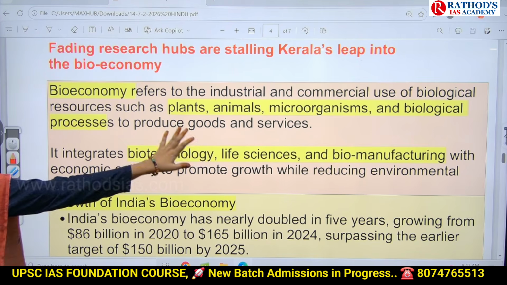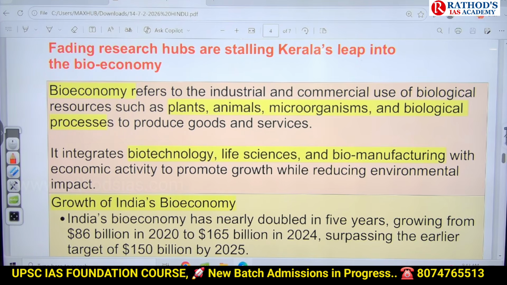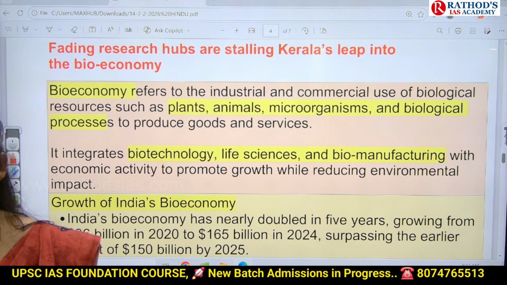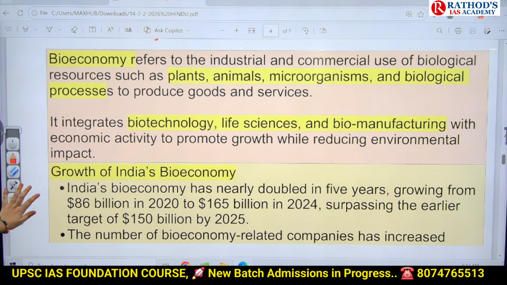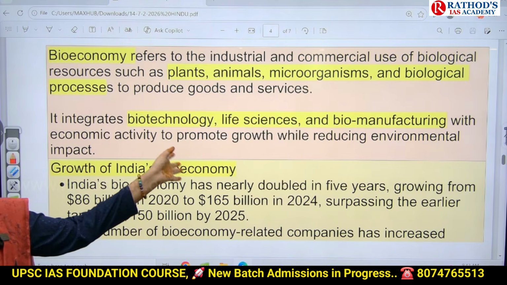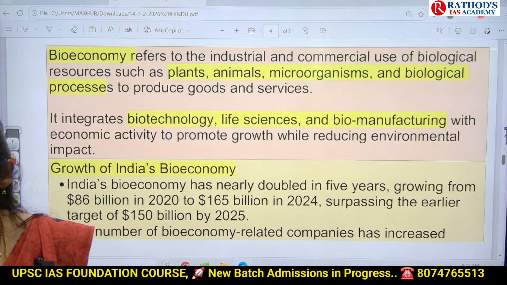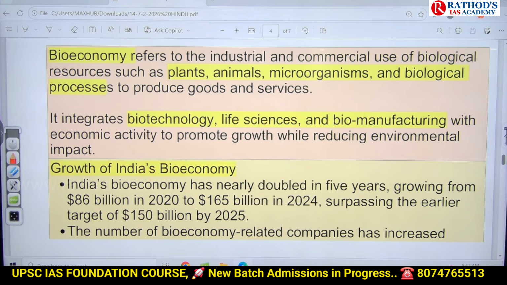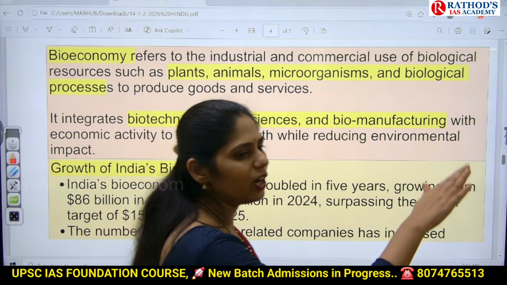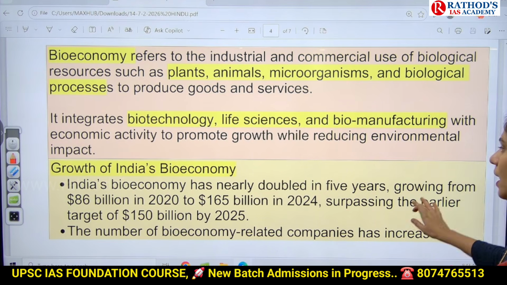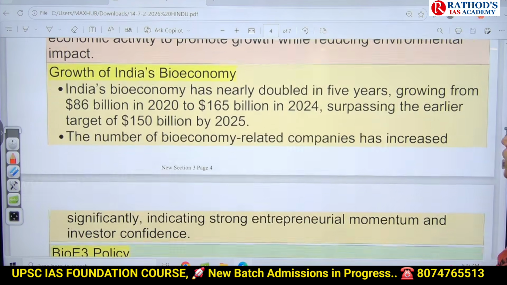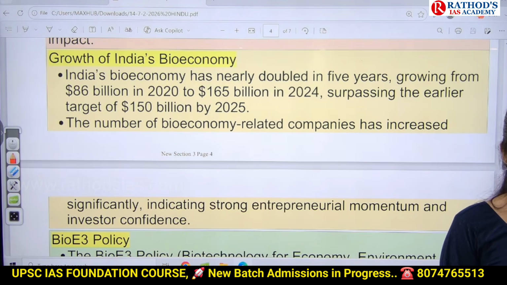Okay, so here we are using plants, animals, microorganisms, biological processes, and we are producing goods and services, and they are contributing to our economy, and this is called bioeconomy. This bioeconomy is the combination of biotechnology, life science and biomanufacturing together. It will promote the growth and development of our country, and on the other side it can reduce environmental impact.